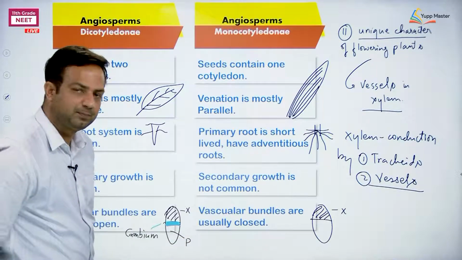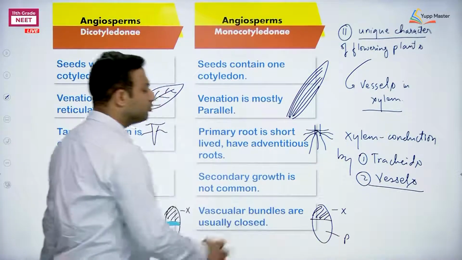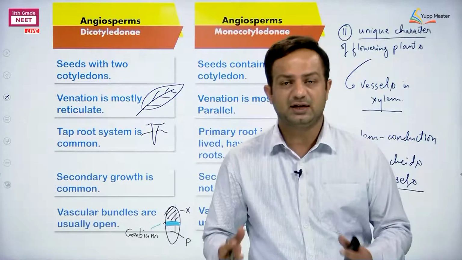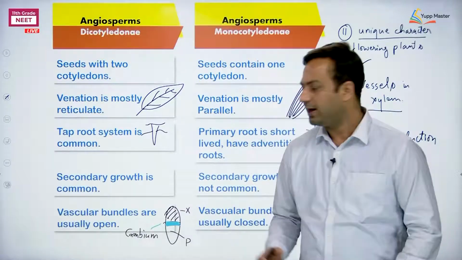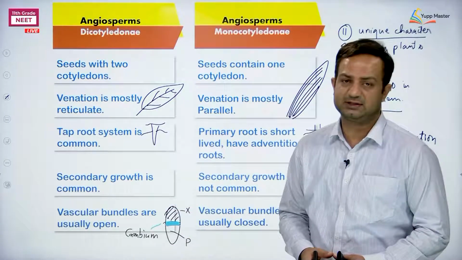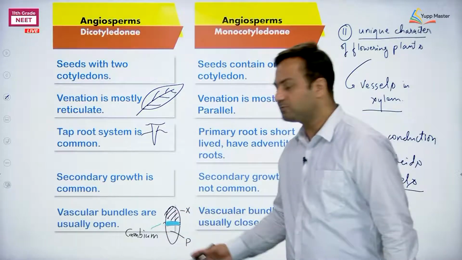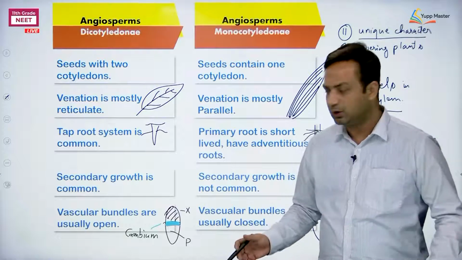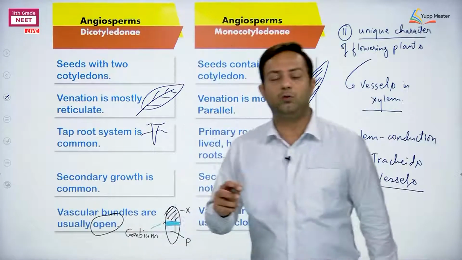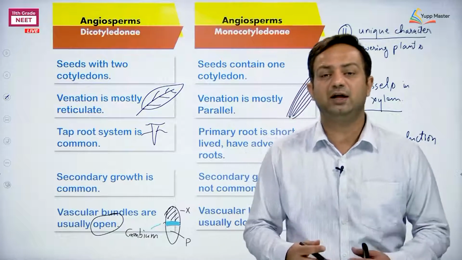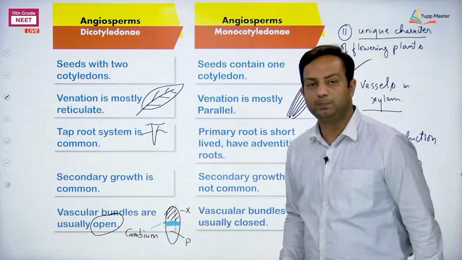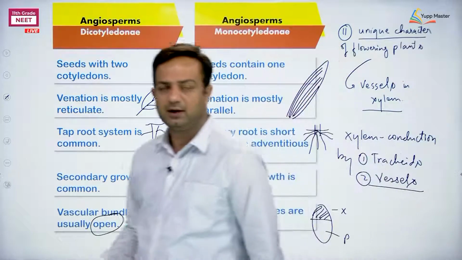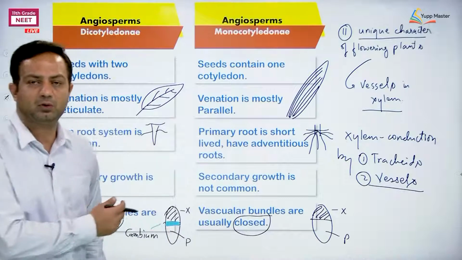Whereas this is P for phloem. Here also this is P for phloem. There is no cambium. Now cambium is meristematic tissue, meaning dividing cells form a group which is meristem, and cambium is one of the examples of meristem. So meristem is present within the vascular bundle and it continues to divide or grow. So open means nothing other than open growth. The cells are dividing always. That's why they are calling it open. Whereas here it is written as closed, meaning cambium is absent. This is the anatomical comparison between the monocot and dicot.